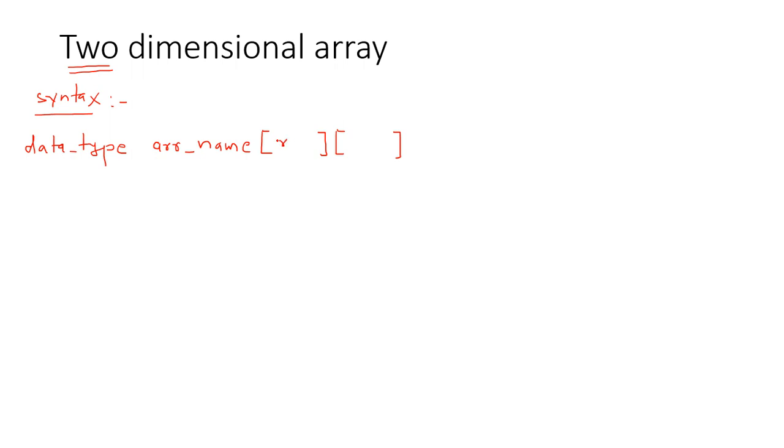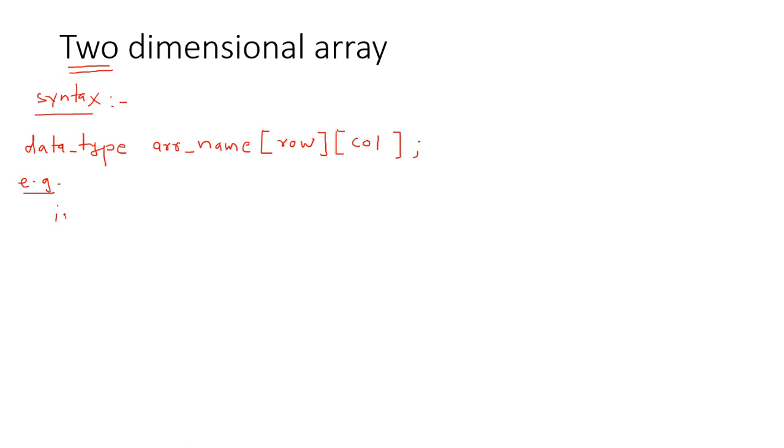In the first subscript, we need to write the number of rows, and in the second subscript we write the number of columns. One important thing I want to tell you, my dear students: this two-dimensional array is generally used for matrix representation, or you can say table. And a matrix or table contains rows and columns.